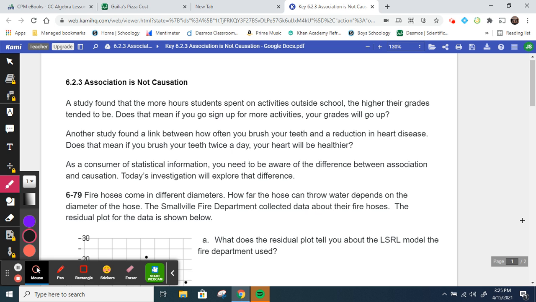Another study found a link between how often you brush your teeth and a reduction in heart disease. Does that mean if you brush your teeth twice a day, your heart will be healthier? As a consumer of statistical information, you need to be aware of the difference between association and causation. Today's investigation will explore that difference.